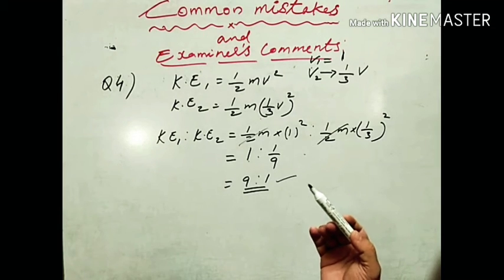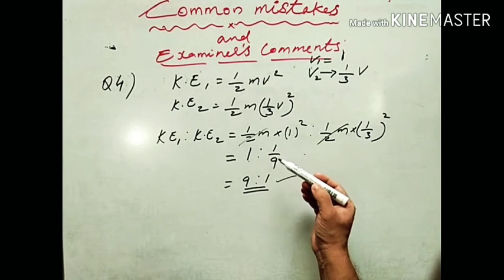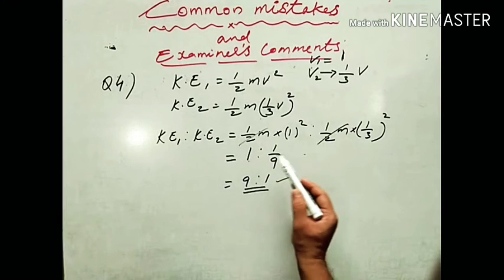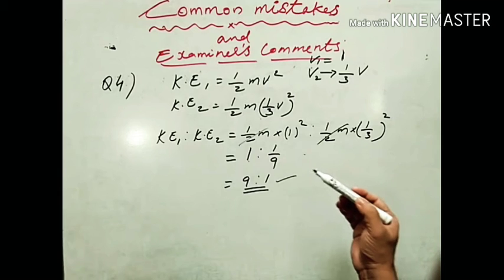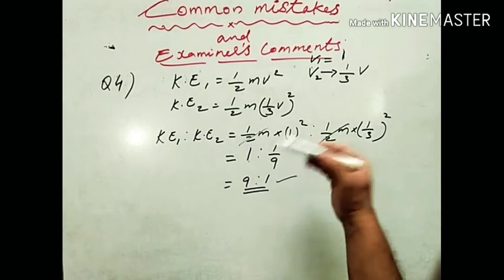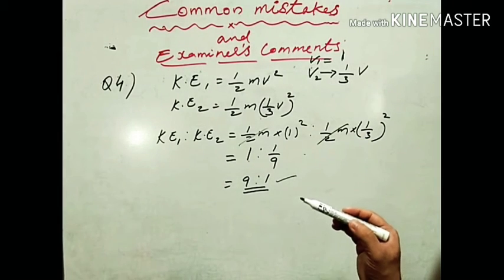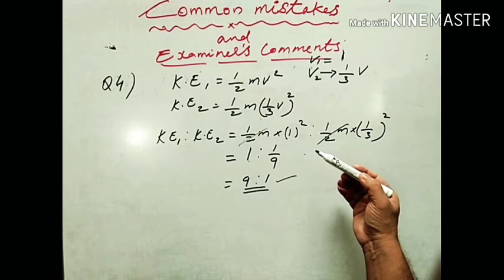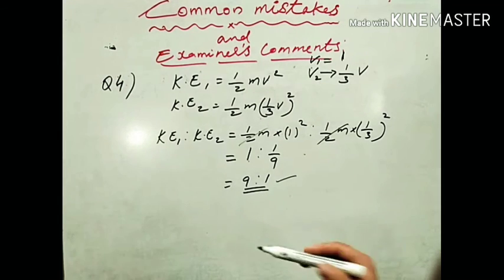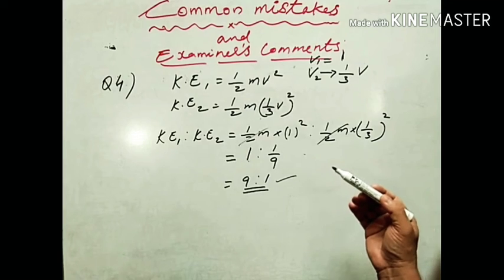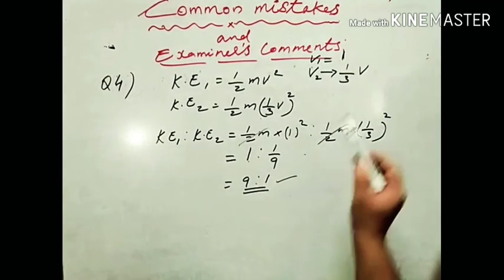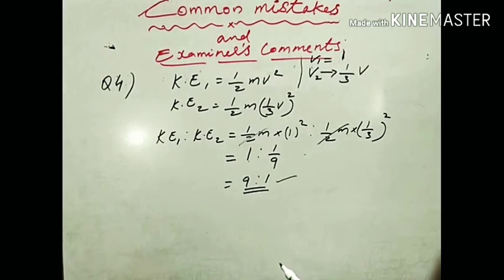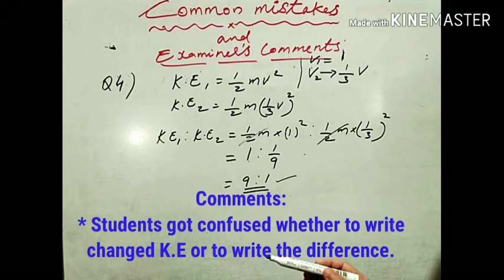Some candidates squared the velocity after finding the difference between final and initial velocity. They just squared the velocity rather than subtracting them after taking their squares. You have to take the squares first and then subtract. So that is the wrong method. These are the examiners' comments and observations. So what are the tips?